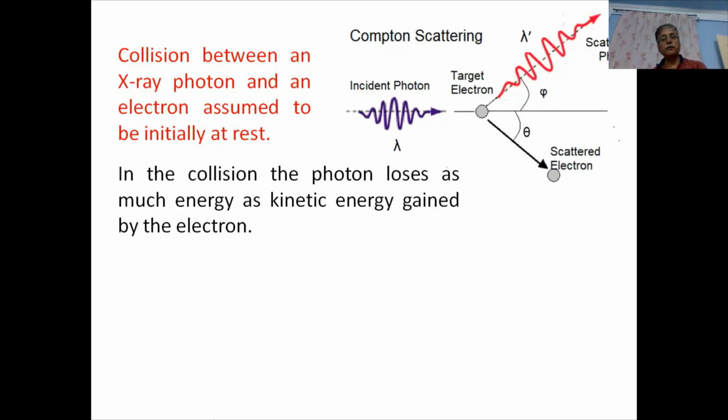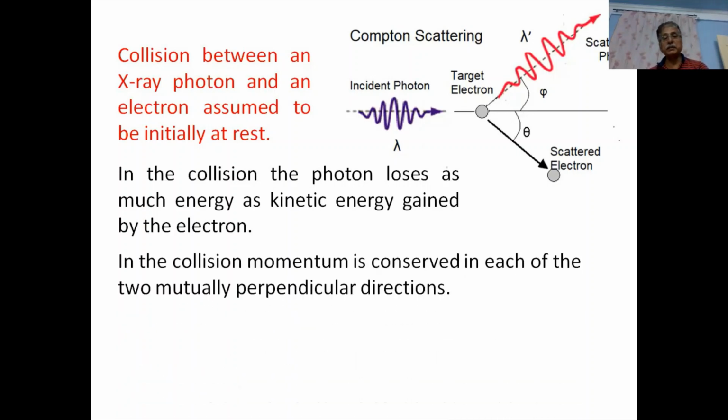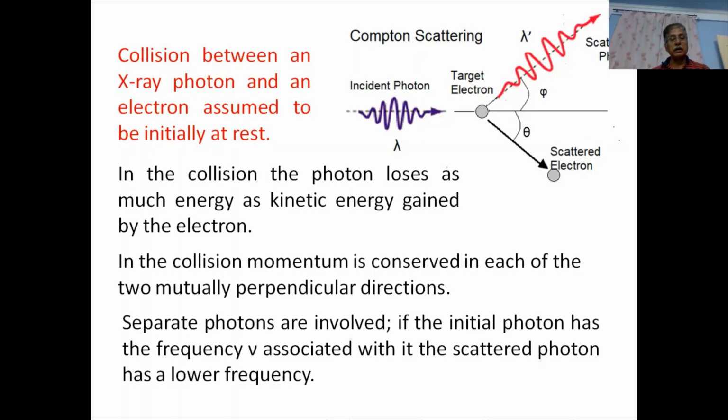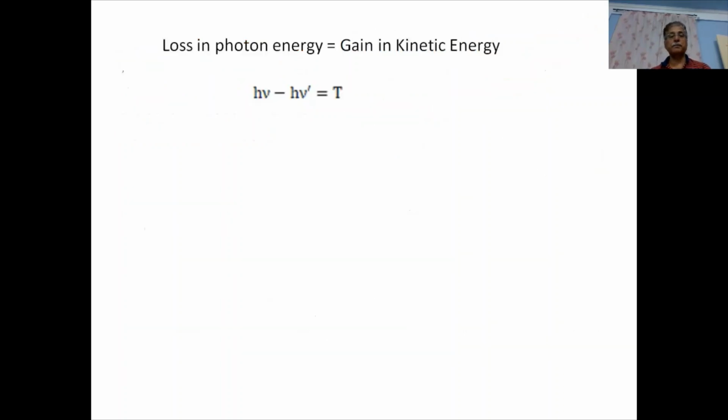In the collision, the photon loses as much energy as the kinetic energy gained by the electron. In the collision, momentum is conserved in each of the two mutually perpendicular directions. Here it may be understood very clearly that two separate photons are involved. One is the initial photon that has frequency nu, and one is the scattered photon that has frequency nu dash. That is, the incident photon has wavelength lambda and the scattered photon has wavelength lambda dash.